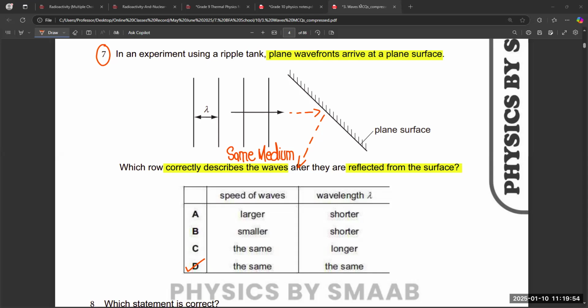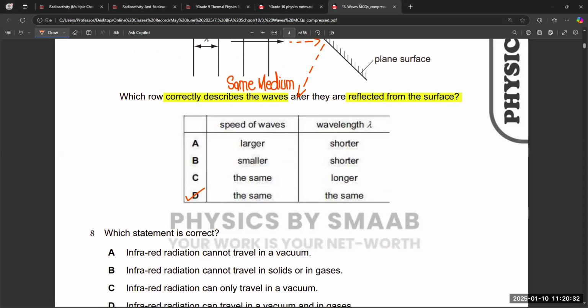In the same concept, when water waves strike the surface, they reflect back. Just like in sea water, if there is a wall at the corner, the water strikes the wall and bounces back in the opposite direction. So that is the only difference: the direction changes, but the rest of the quantities remain the same because it bounces back into the same medium. So that's why we have the answer same, same.